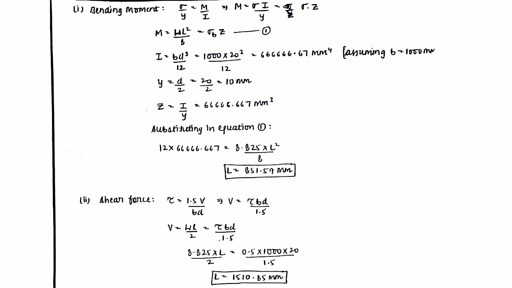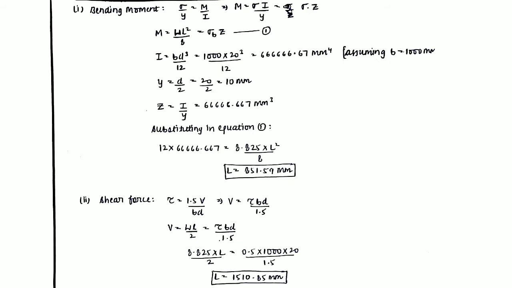So it is coming out to be 66,666 millimeter cube. Now substituting all these values in equation number 1, we can obtain the value of L. Now what is this L? This L is the span of sheathing as per the bending moment condition.